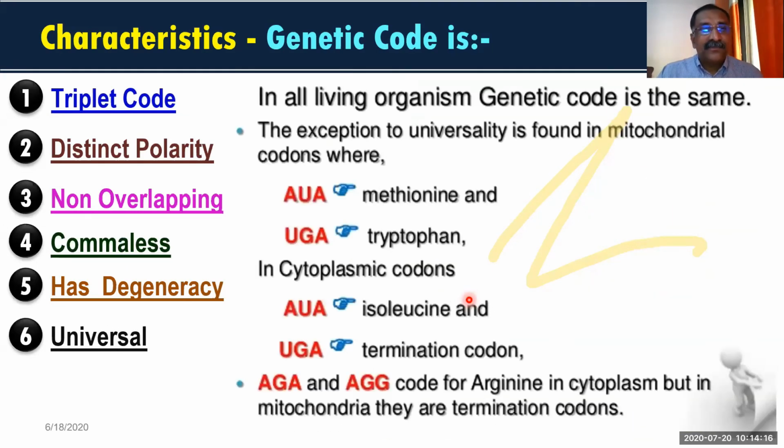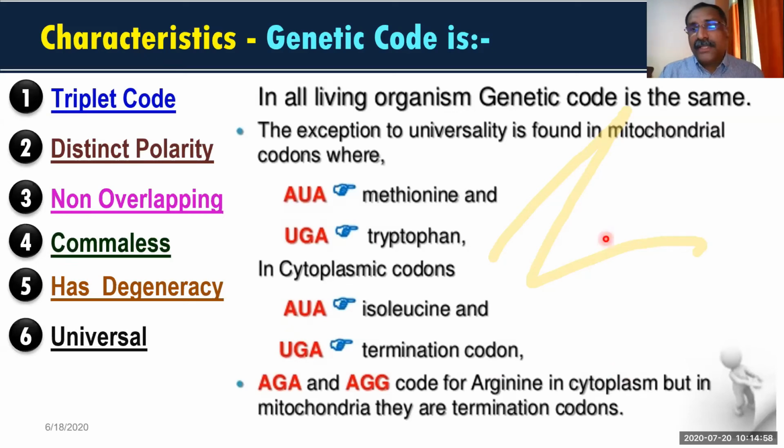And the next point, the fifth point, is that the genetic code is universal. Genetic code is universal in the sense that you take any living organism, whether it is a plant or animal. This nitrogen code that we have shown is the same for the amino acids for all organisms. In all plants and animals, the AUG or whatever codons we have will be the same.